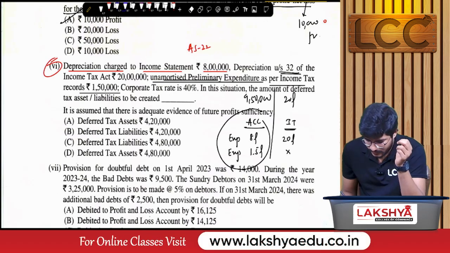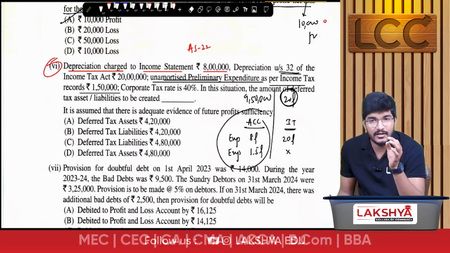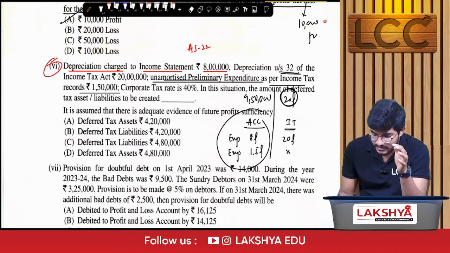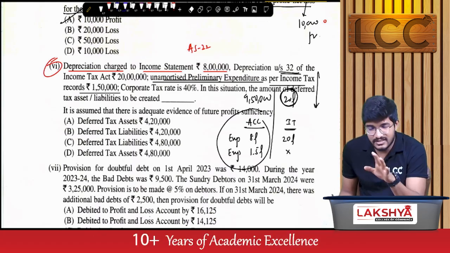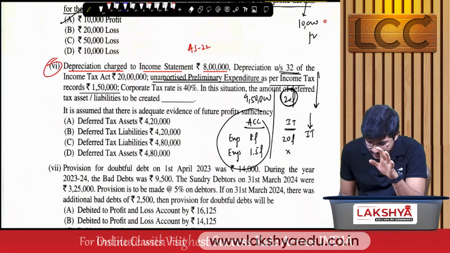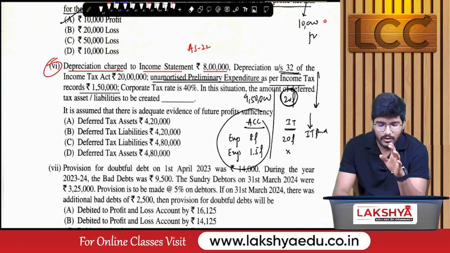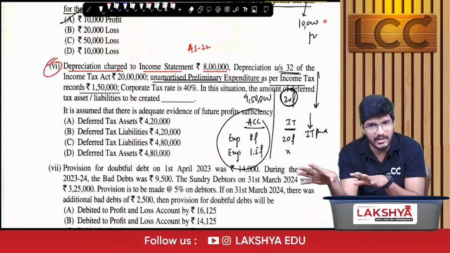20 lakhs. Now, if the income tax expenses are debited with 20 lakhs, that means there will be less profit. So, whenever there is less profit, there will be less income tax paid. If profit is less, tax paid will also be less, right?